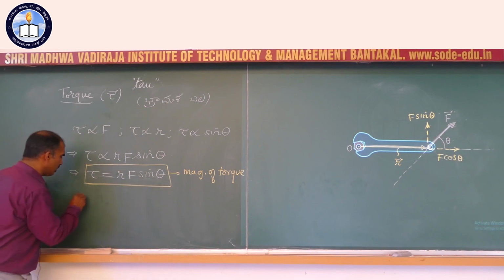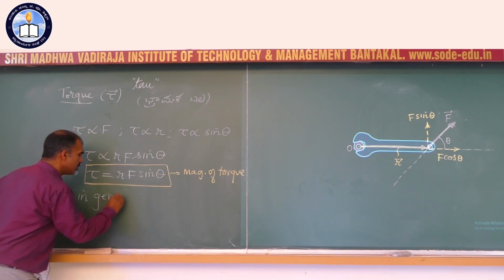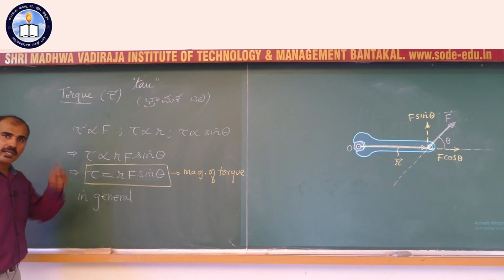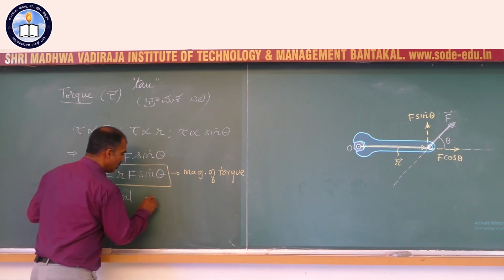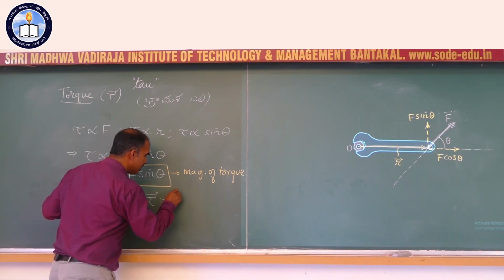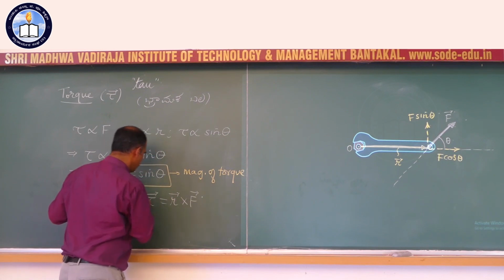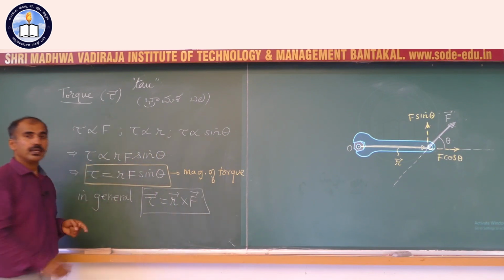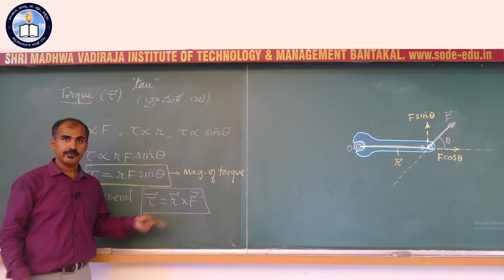So therefore, in general, you studied this in scalars and vectors, an early chapter. Torque tau vector can be written as vector R cross vector F. Remember this formula by heart.